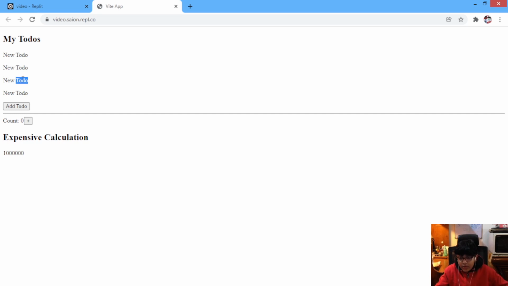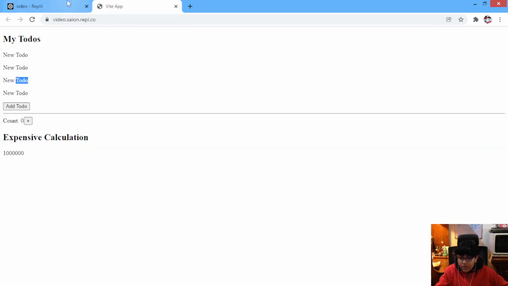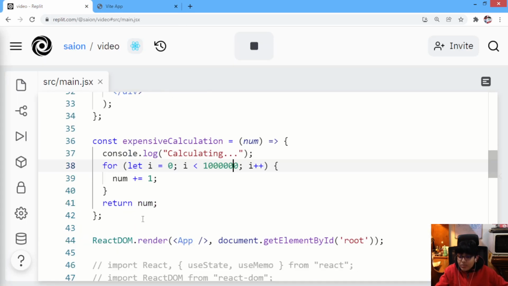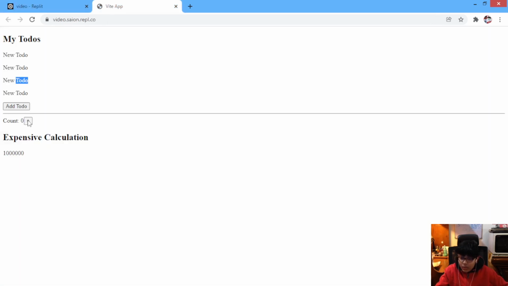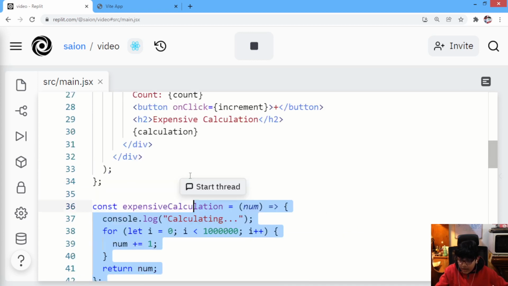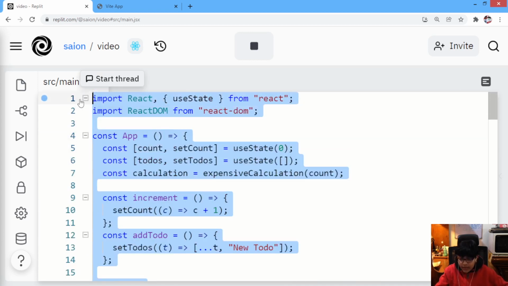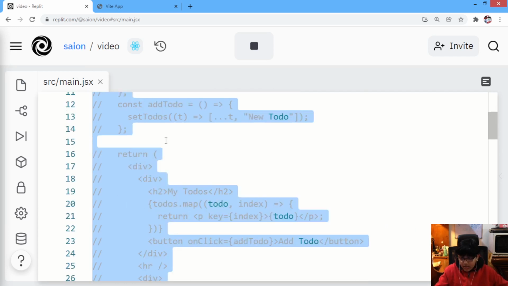And there would have been lag noticed in our application. So that's not what we want. We only want to perform our expensive calculation whenever our count state changes. So we can do that using useMemo.